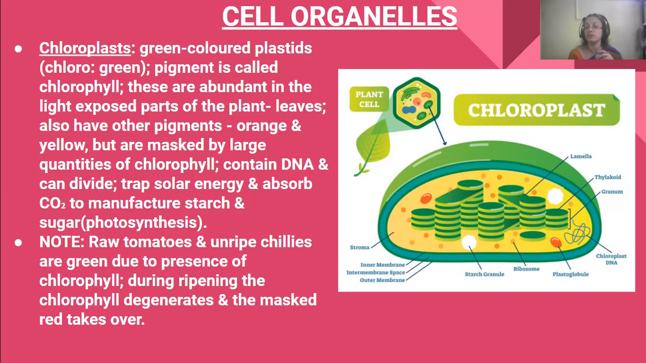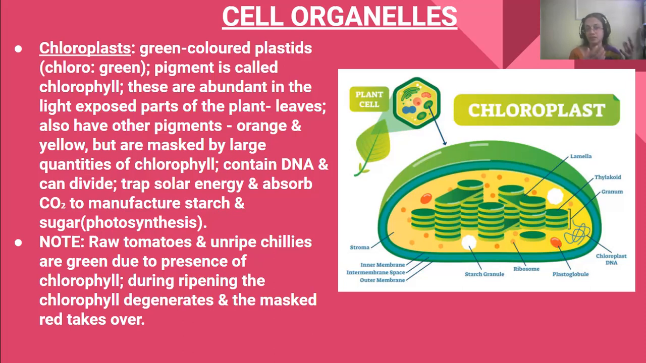These are due to the presence of chlorophyll. And when they ripen, this chlorophyll disintegrates and the red color masks them. So this happens. We have seen red colored tomatoes, green colored tomatoes, green chilies, red chilies, all these we have seen, but we don't know the reason behind it. This is that they have chlorophyll.